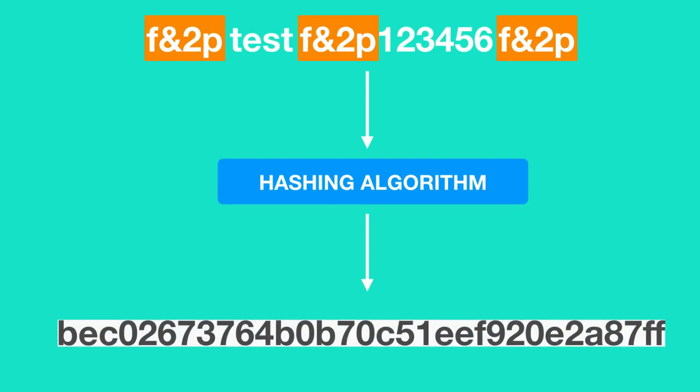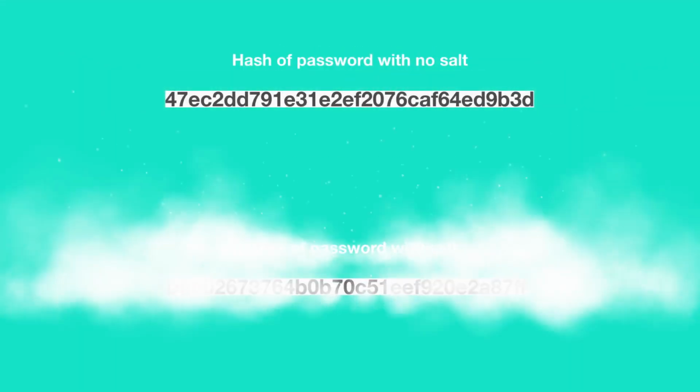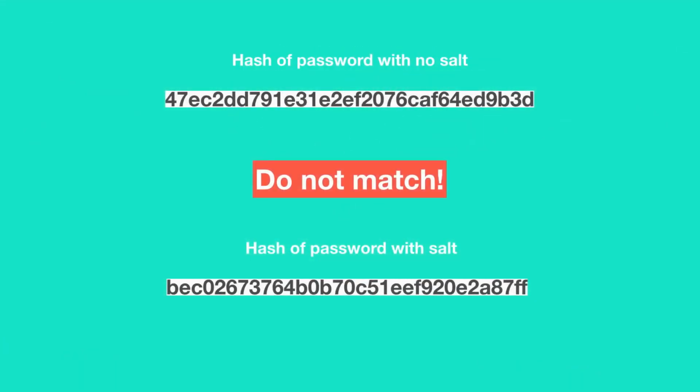So, when a salt is used, rainbow tables are of no use even if the password to be cracked is a weak and commonly used password, because the hash of the password without salting does not match the hash of the password which is salted. Also, brute force attack and dictionary attack are not effective to crack salted passwords unless the hacker already knows the salting algorithm employed by a company.